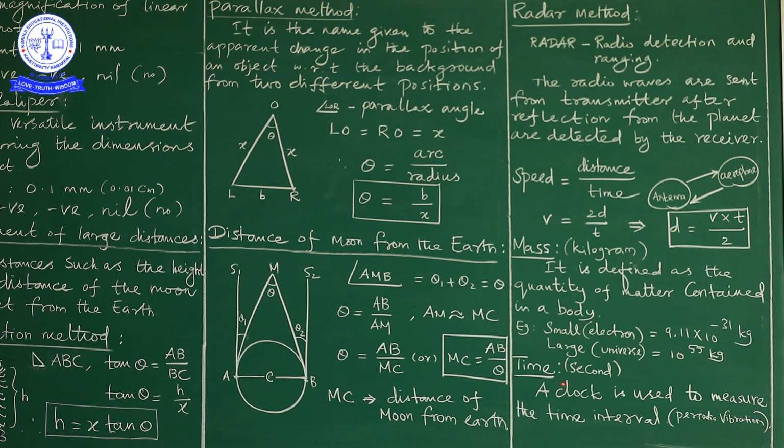And the last thing is the quantity of time. I have already told you the unit for time. The SI unit of time is second. That is why I say length is in meter, mass is in kilogram, time is in second. Just keep this in mind always.